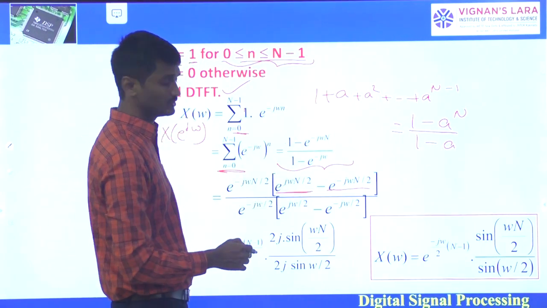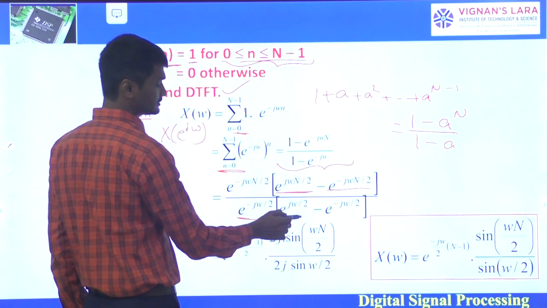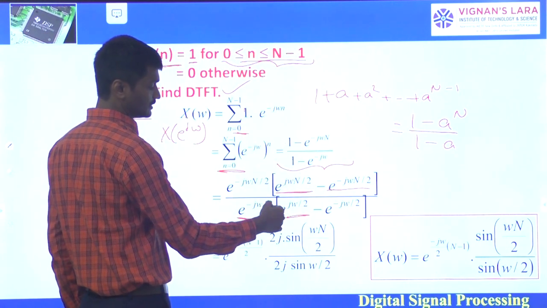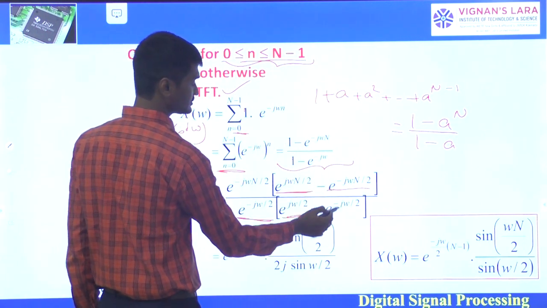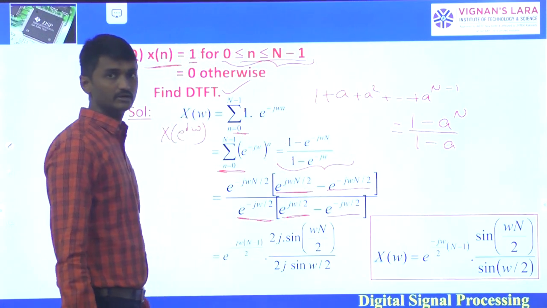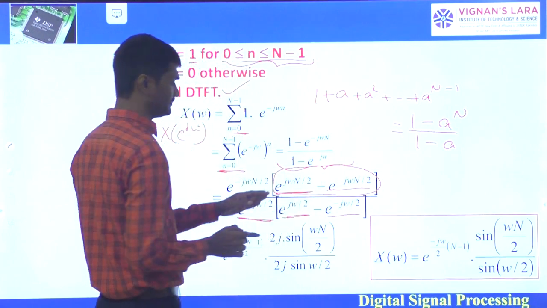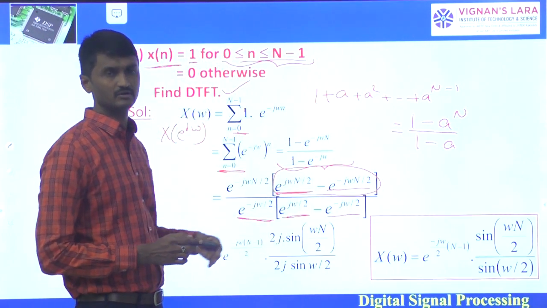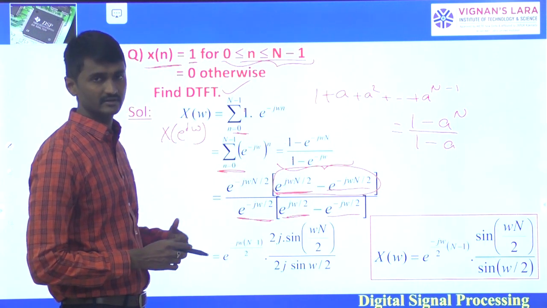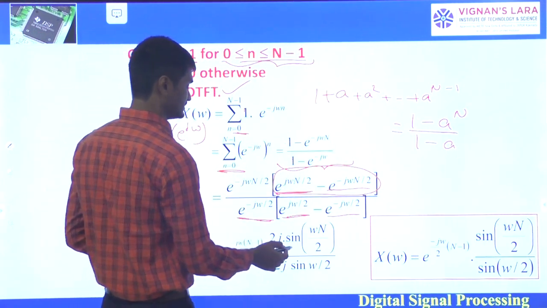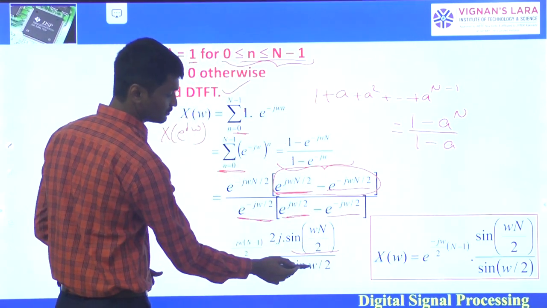Similarly, in the denominator also take e power minus j omega by 2 common. So here it is 1, and to equate that we have to multiply with e power j omega by 2, and e power minus j omega by 2 is the remainder. For this one, it is in the form of e power j theta minus e power minus j theta, so we can write it in the form of sine. So it is 2j sine omega N by 2, and similarly for the denominator, 2j sine omega by 2.